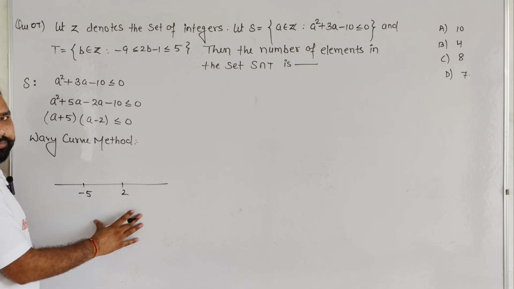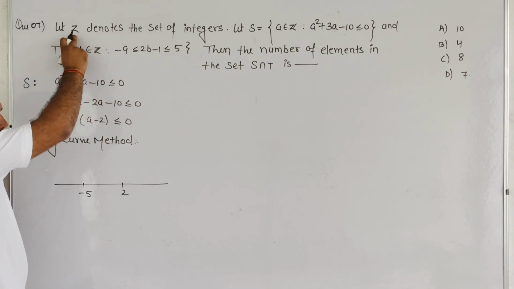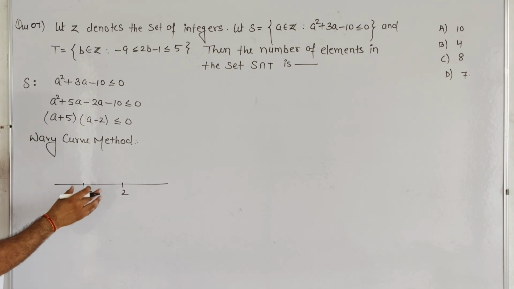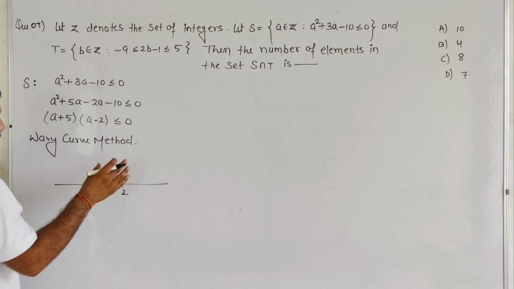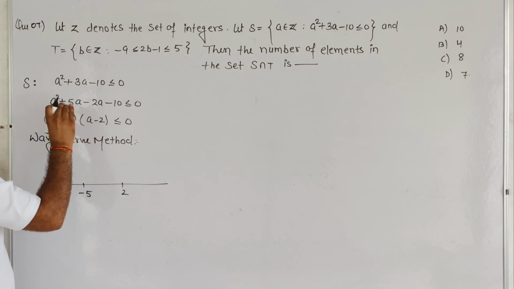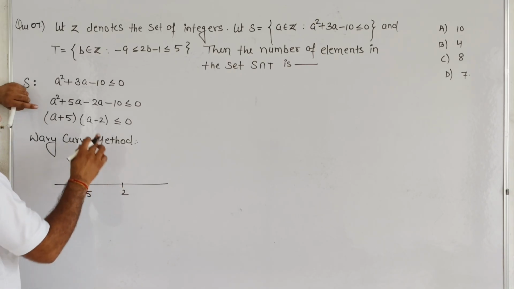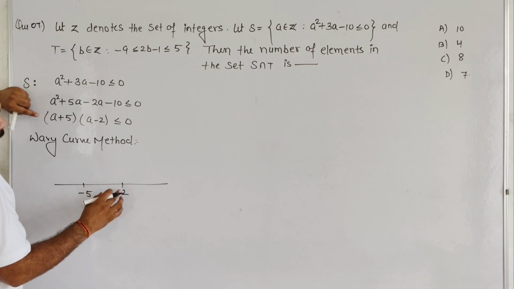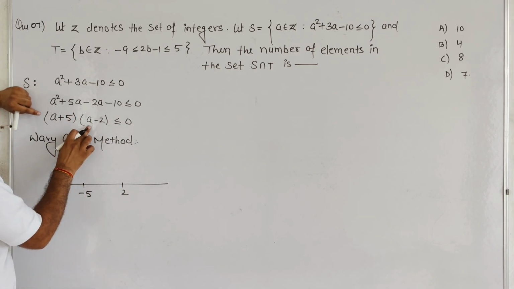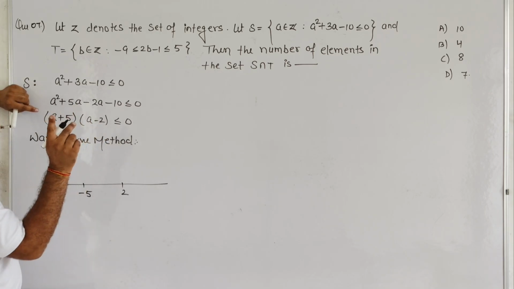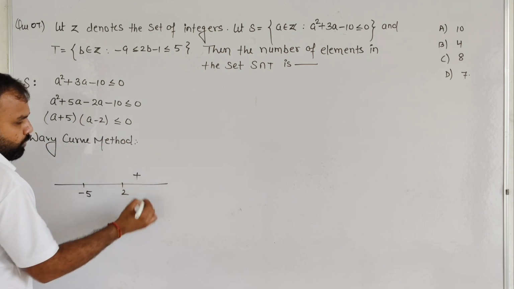Student, this is a number line, and on this number line we require only integer values. So minus 5 to 2, and inside there are many integers present. So basically we are going to find in which region this condition is satisfied. If we put a value greater than 2, let us consider 3: 3 minus 2 is positive, 3 plus 5 is positive, and the product of positives is positive.